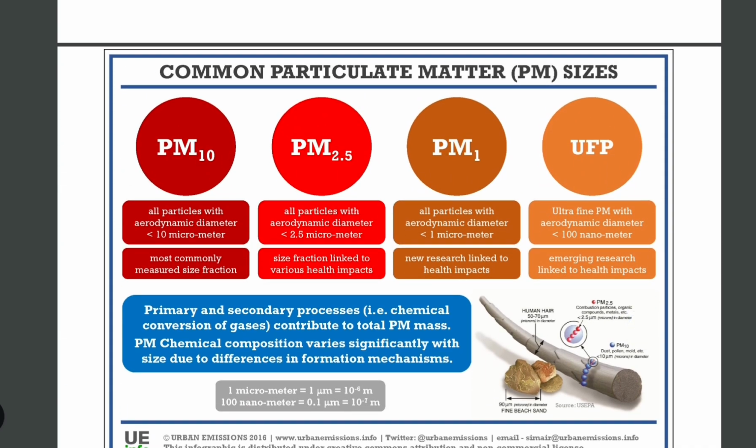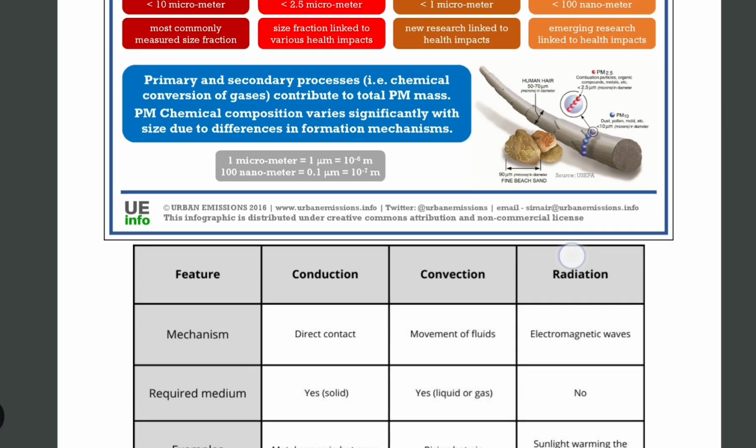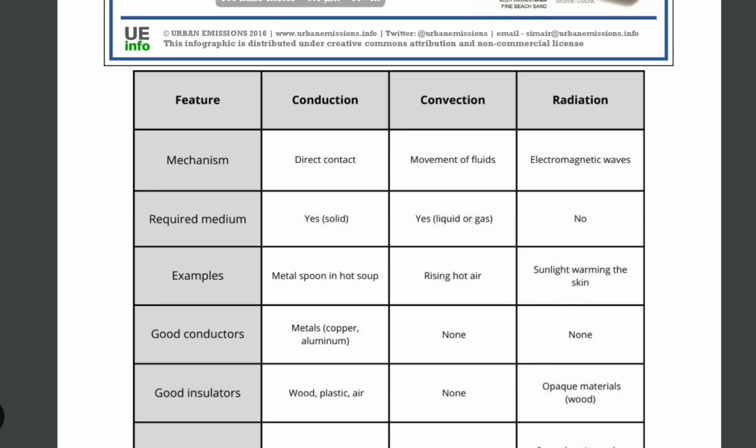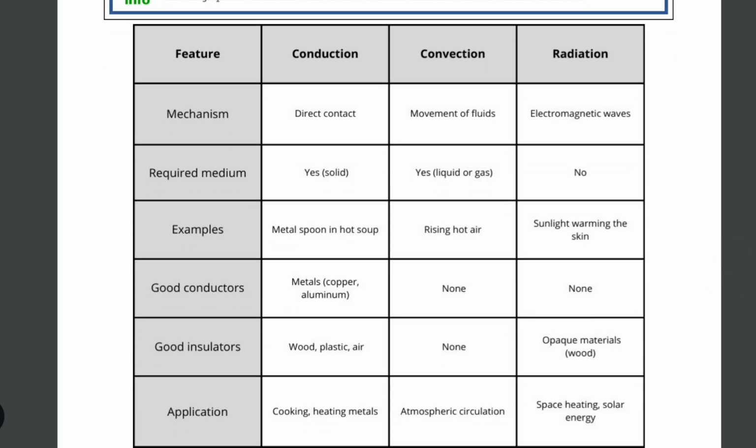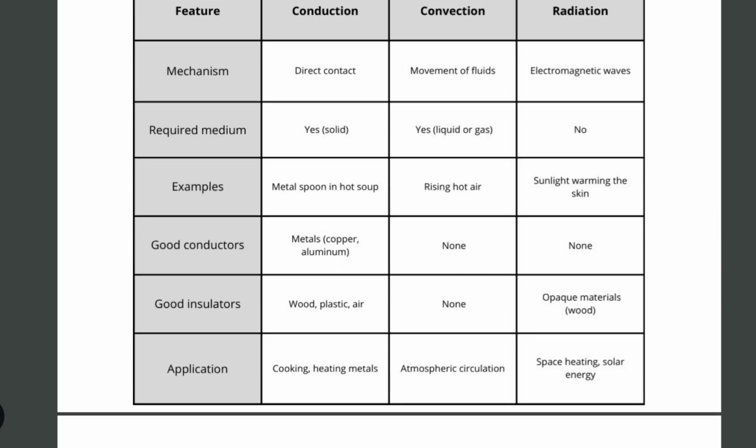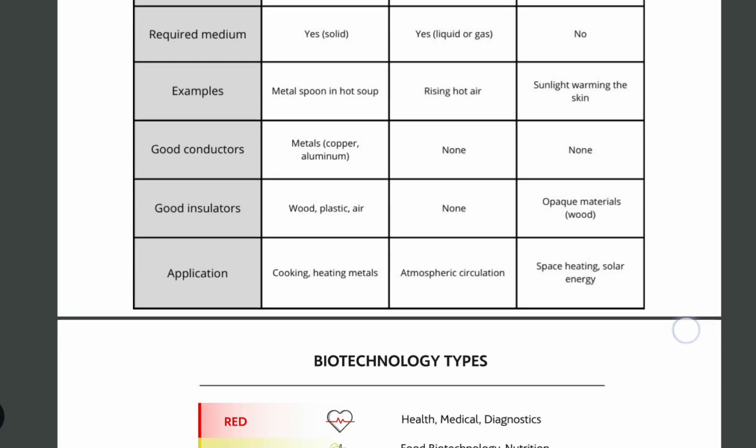And this will be PM sizes. So ultrafine PM particles less than 100 nanometer, then PM1 less than 1 micrometer, then PM2.5 less than 2.5 micrometer, PM10. Just remember this. And this was related to the different heat transfer mechanisms. So radiation does not require a medium. And there are also given some examples. Use this PDF as a value addition in your notes also. You can use them very wisely.